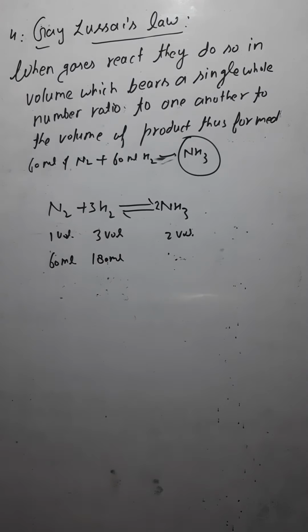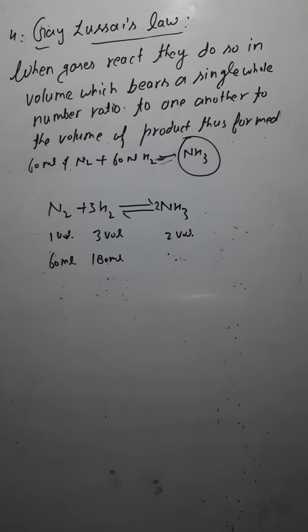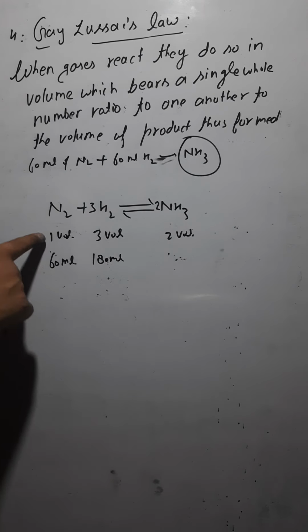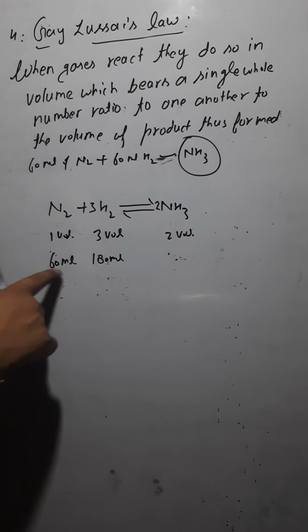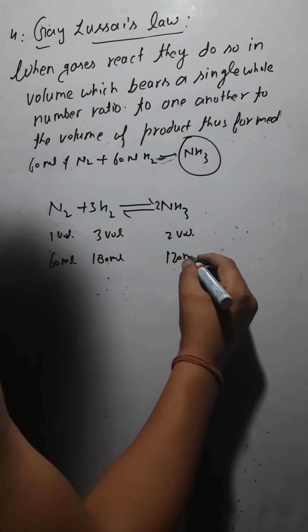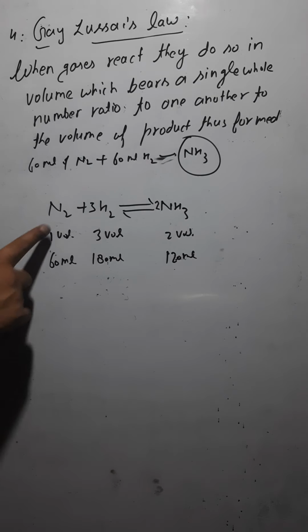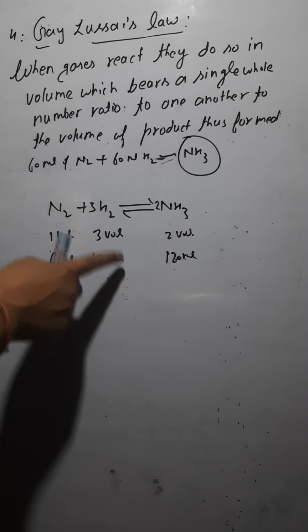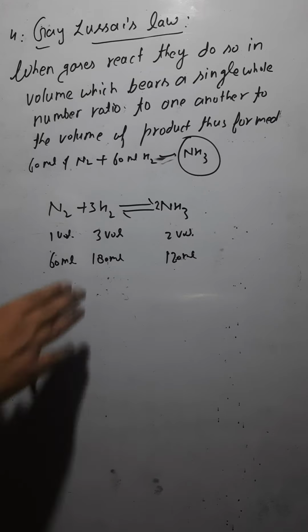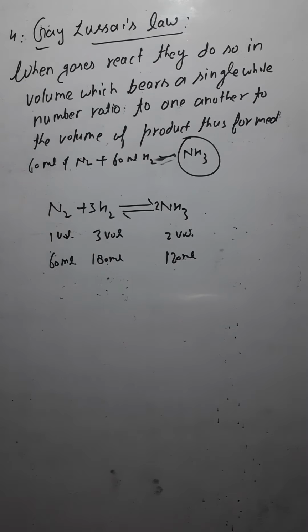And if 1 volume is equal to 60 ml, 2 volume would be equal to 120 ml. So look here, if 60 ml nitrogen and 180 ml hydrogen are reacting together, they are going to form 120 ml of ammonia.